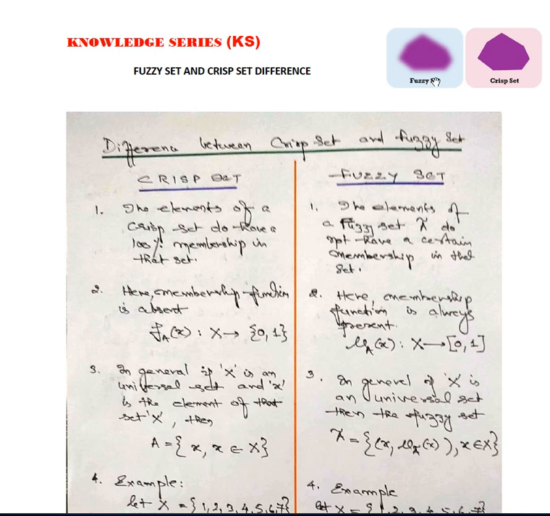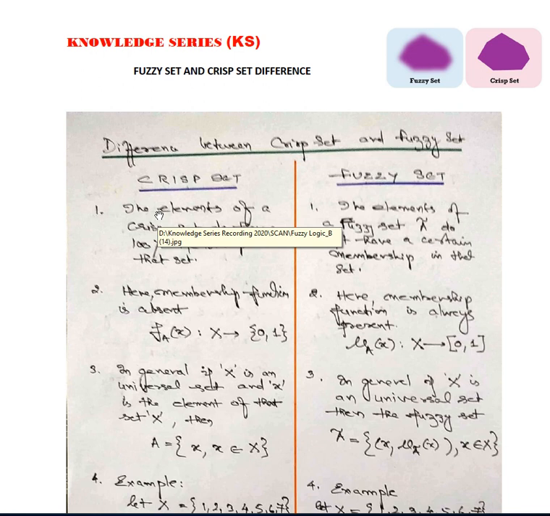Now, based on these two conditions, let's see how the difference between the crisp set and fuzzy set is distinguished. Under the crisp set, the elements of a crisp set have 100% membership in that set. 100% membership means it will have either a 0 value or a 1 value. All the elements are defined under the class of the crisp, and that is the element of a crisp set having 100% membership.